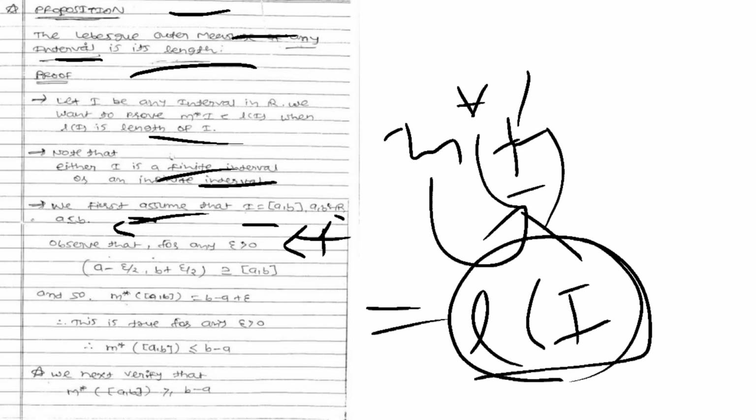So from properties of the set of real numbers, we can say that for any epsilon greater than 0, the closed interval [a, b] is a subset of the open interval (a minus epsilon by 2, b plus epsilon by 2).